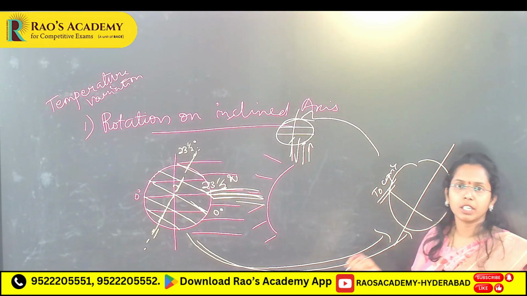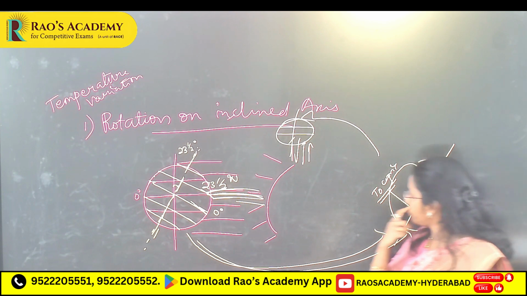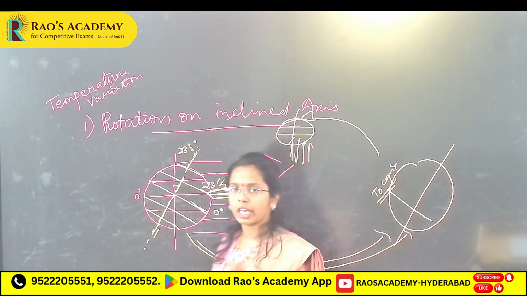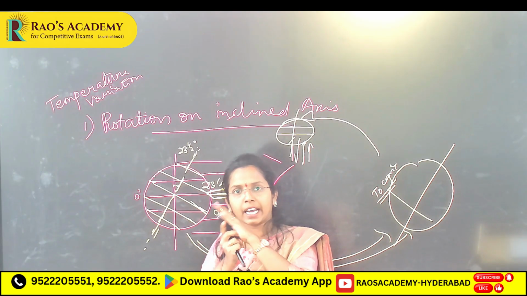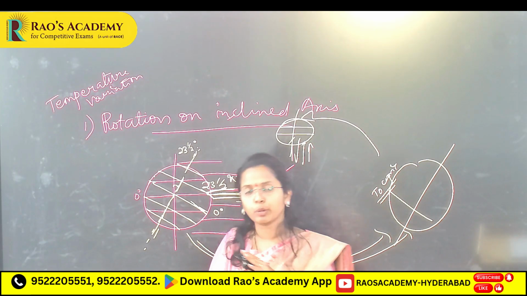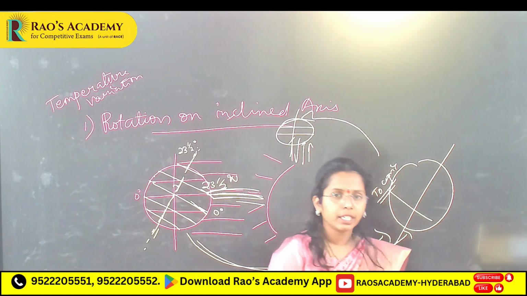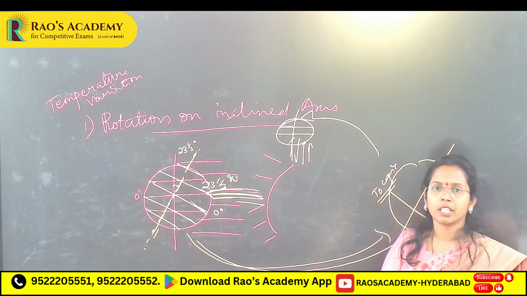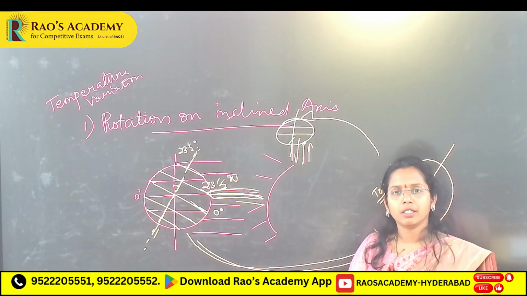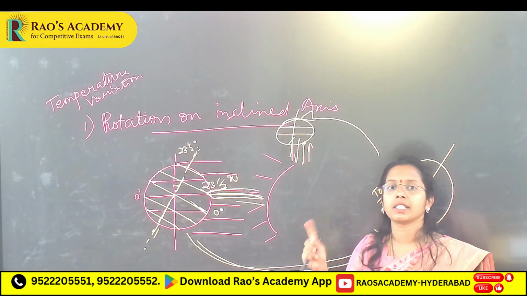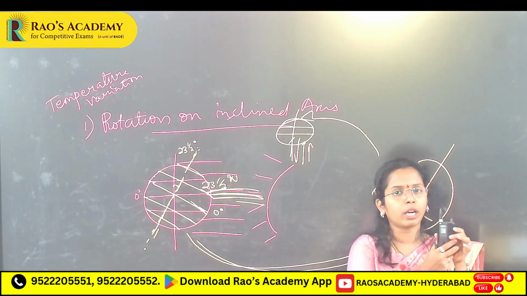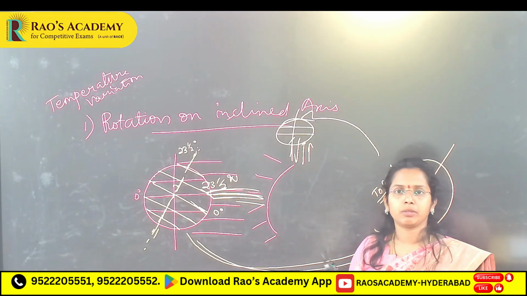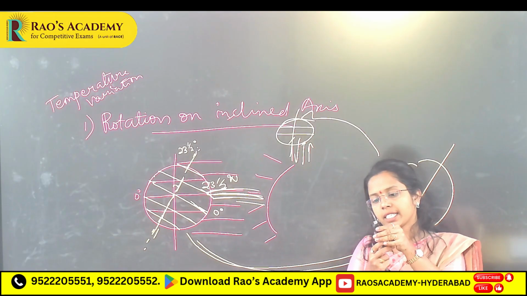Summer solstice, winter solstice, all this we are going to see because of this rotation on an inclined, because of this tilted axis. Because of this tilted axis at 23.5 degrees you will see variation in the length of day and night time. Seasonal variation: with just rotation you don't observe any variation, but because of this tilted axis you do.